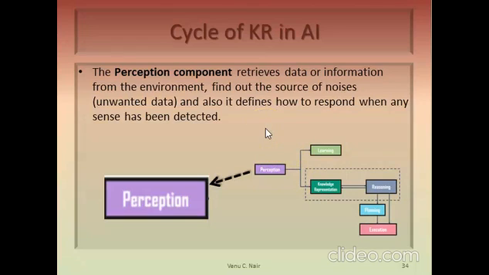We have seen that noises are unwanted data. It finds out the sources of noises, and also defines how to respond when any sense has been detected. The perception is actually the sensing of something. So that is one component.